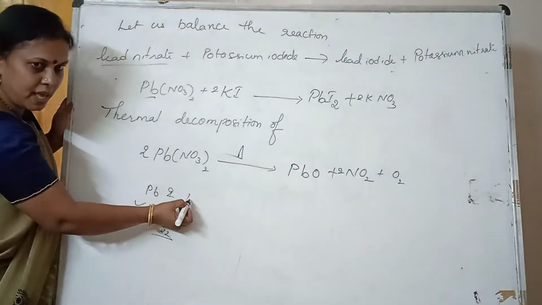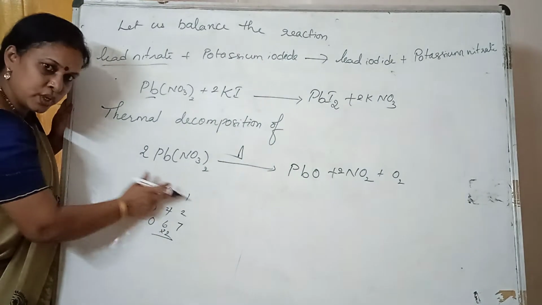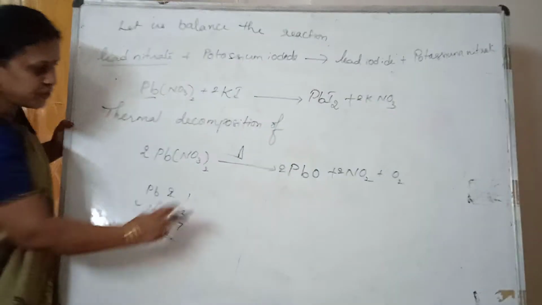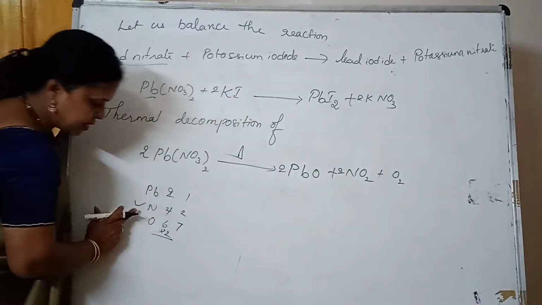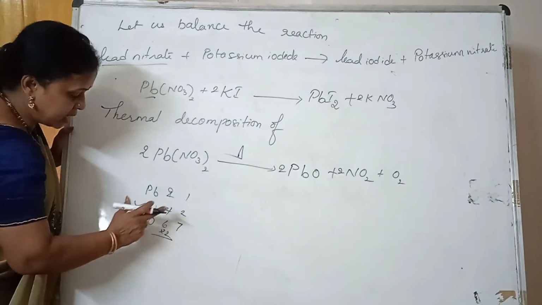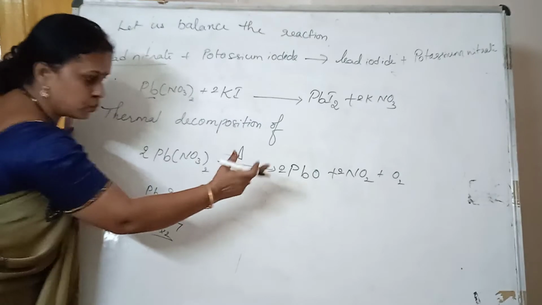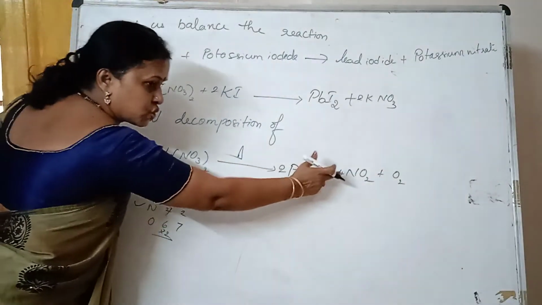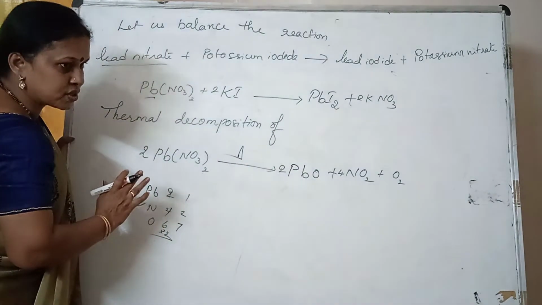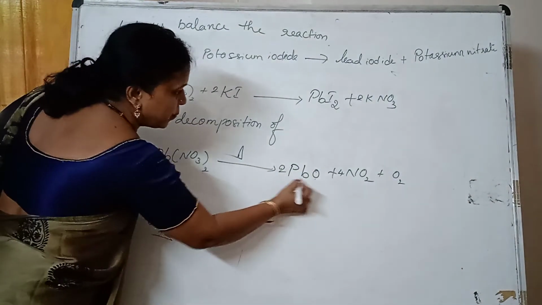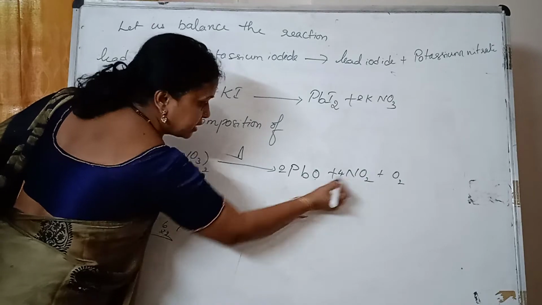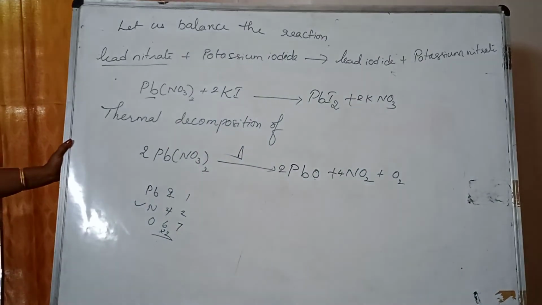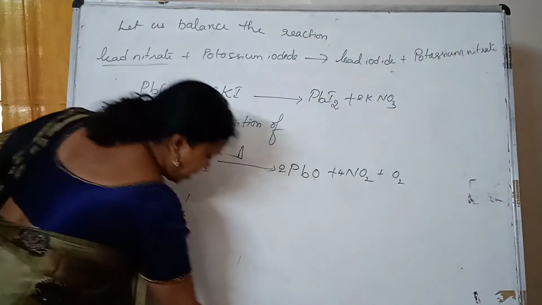So what should I do? First this has to be balanced, right? Here 2, here 1. So make it 2. Now after doing it, is nitrogen balanced? No. Because here it is 4 and that side 2. So let me take 4. Now you check oxygen, because I have done these 2 changes, definitely the number of oxygen has changed. So 4 times 2, 8 plus 2, 10 plus 2, 12. Balanced.